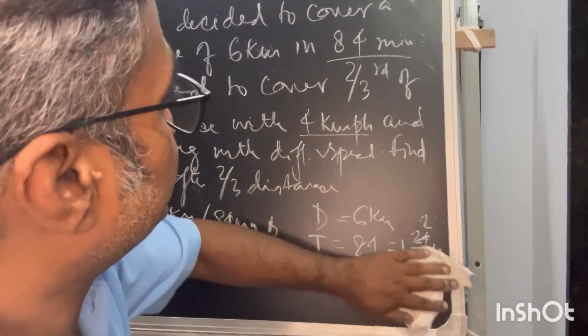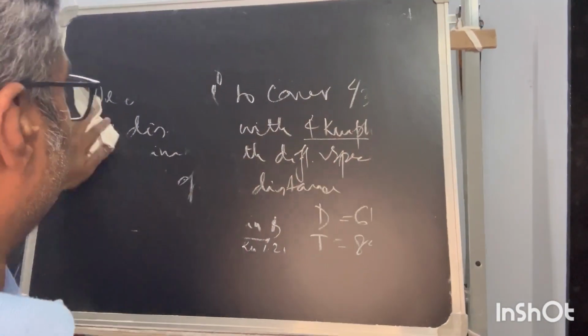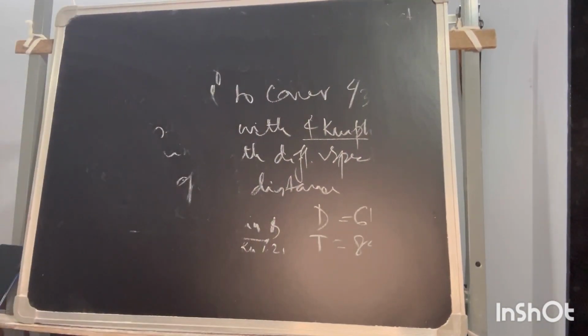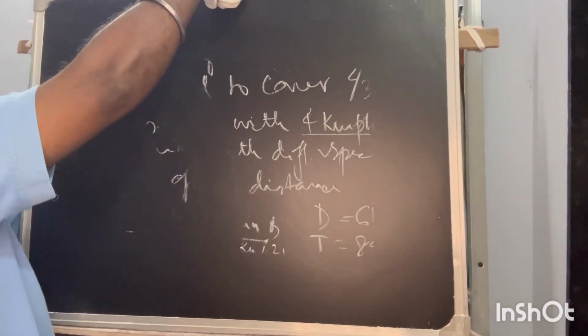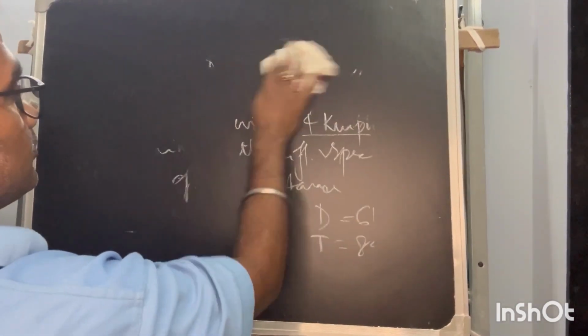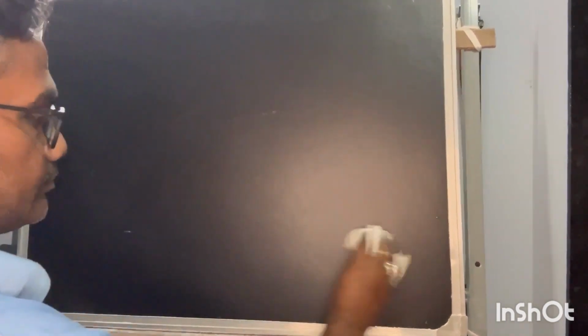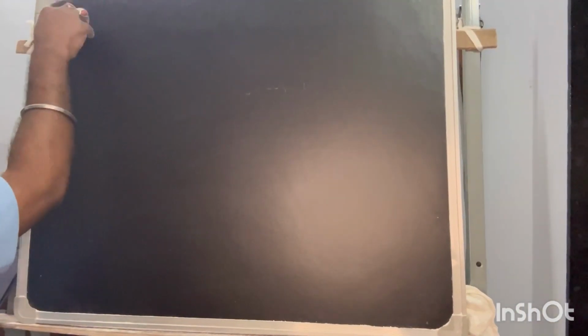Moving to the next problem, that is problem number 9. Okay, now problem number 9.